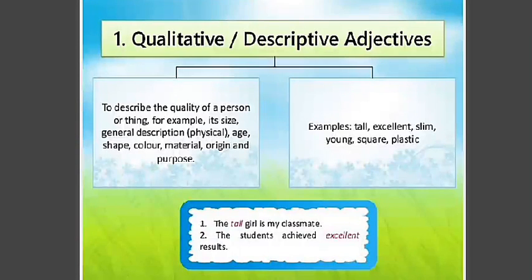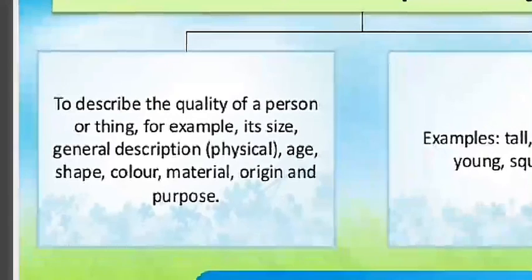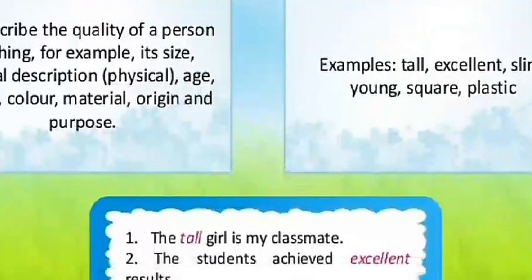First of all, we'll talk about qualitative or descriptive adjectives. Qualitative adjectives describe the quality of a person or thing, for example its size, general description, age, shape, color, material, origin, and purpose. Whenever we use these words, that is called a descriptive adjective. Examples: tall, excellent work, slim girl, young boy, square box, plastic bag. So this is the material one.